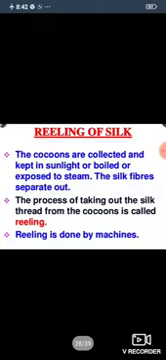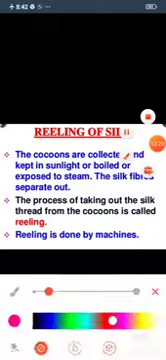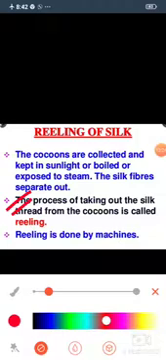Next, reeling of silk. The cocoons are collected and kept in sunlight or boiled or exposed to steam. The silk fibers separate out. Number 2, the process of taking out the silk thread from the cocoon is called reeling. Very important term. Please learn it. The process of taking out the silk thread from the cocoons is called reeling. Okay? Very important term.